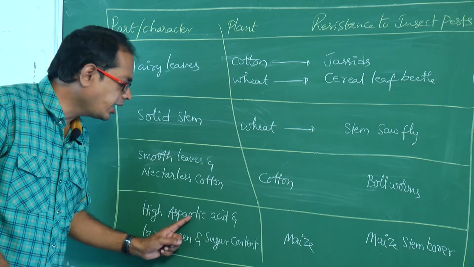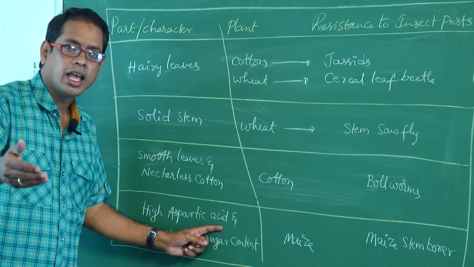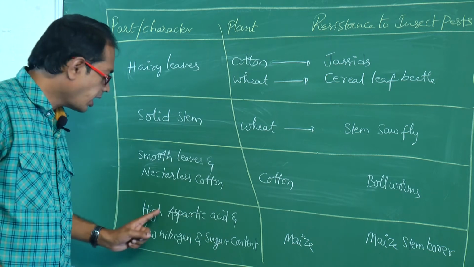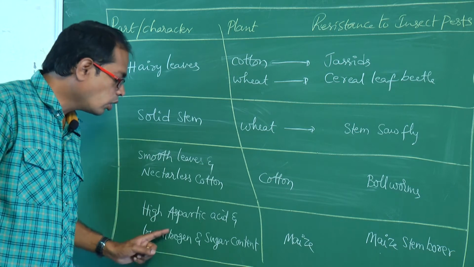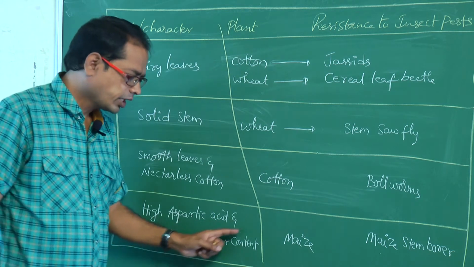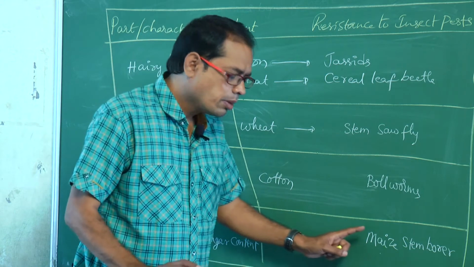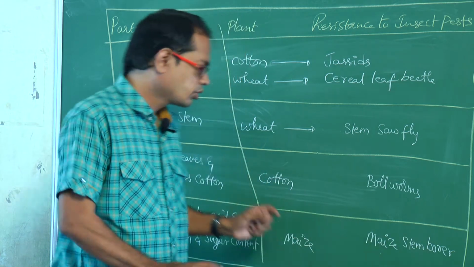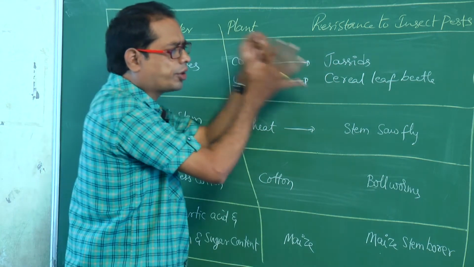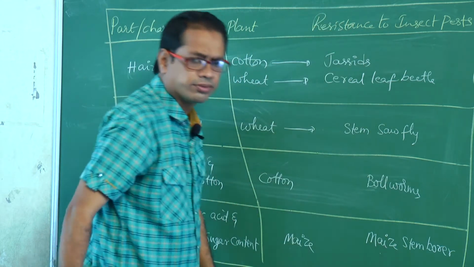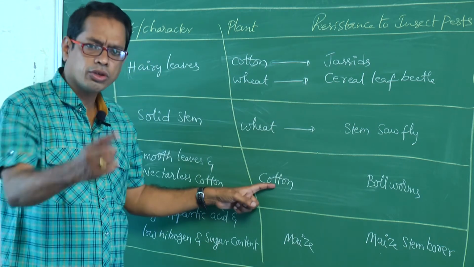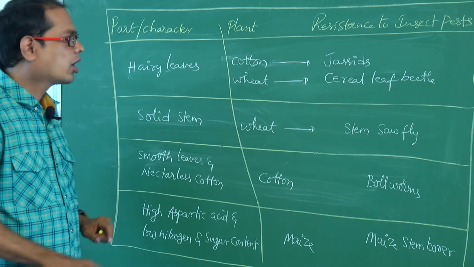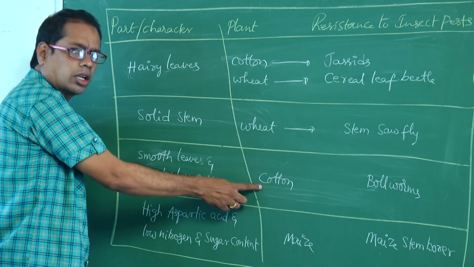So high aspartic acid, commonly called aspartate also. High aspartic acid and low nitrogen and low sugar content in maize is resistant to maize stem borer. What is that insect name? Maize stem borer. So these plants are resistant to these insects and pests because of the presence of this character. Cotton, here also cotton, here also cotton. Try to remember.